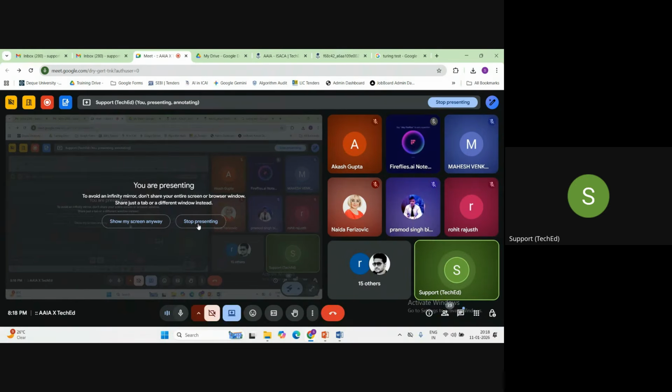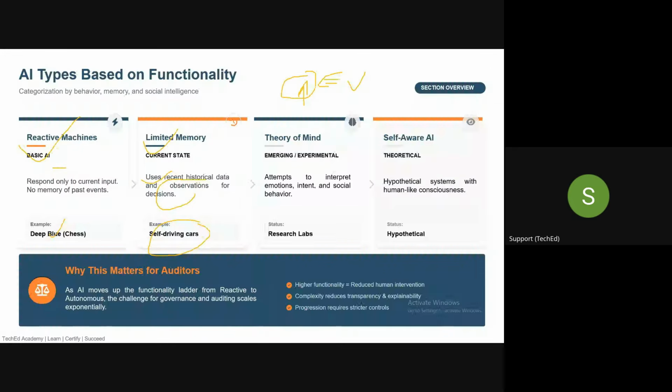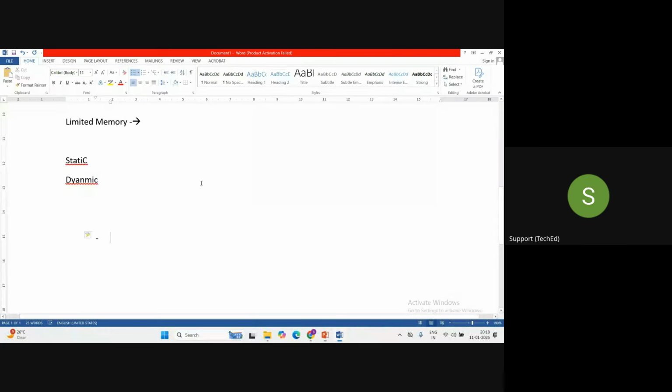It can see whether there are certain obstacles or not. So in limited memory, you can use static data, meaning the data on which it is trained, and the dynamic data which is provided in the conversation or at the time of using the AI. It can use that as well, and accordingly it will take the decision.